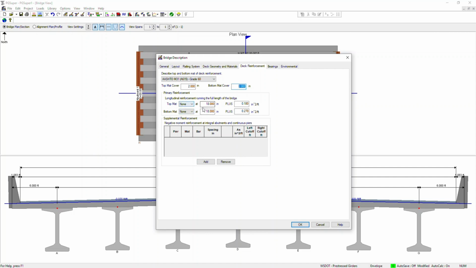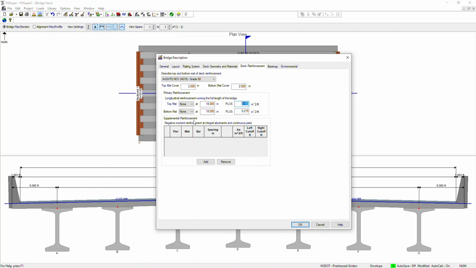Either you can give the top mat values, like the number at some spacing, plus some kind of supplemental reinforcement, square inches per feet, or you can directly give none, which means none plus whatever you are giving per unit feet, or the area of the reinforcement per unit feet for both top mat and bottom mat. And then there is another option of supplemental reinforcement.